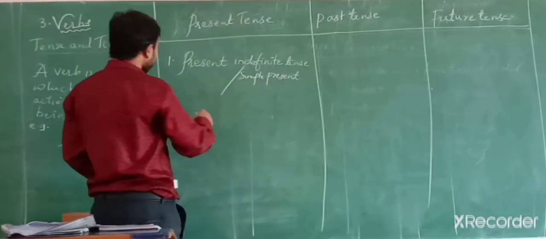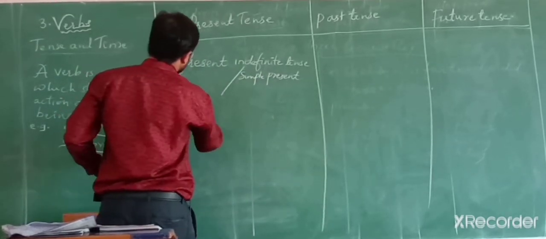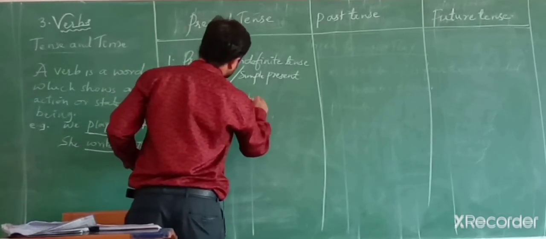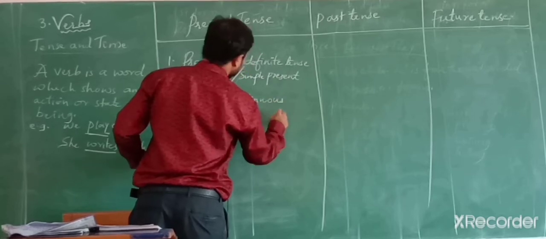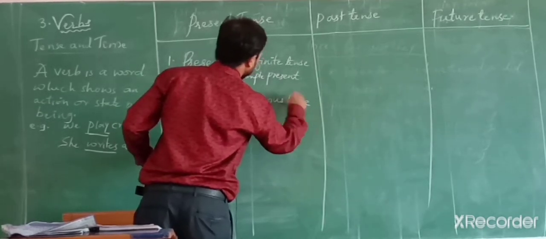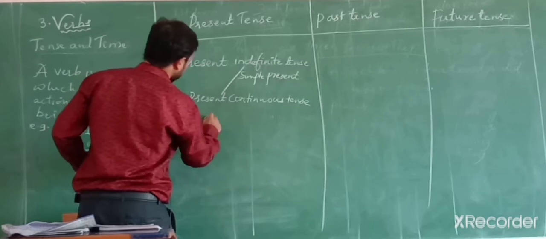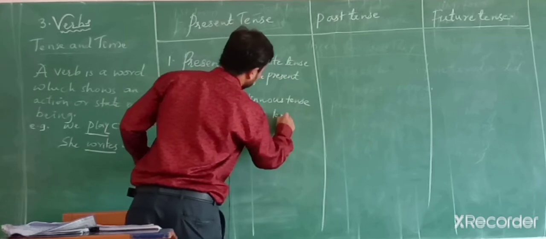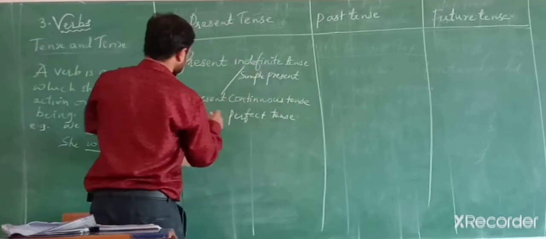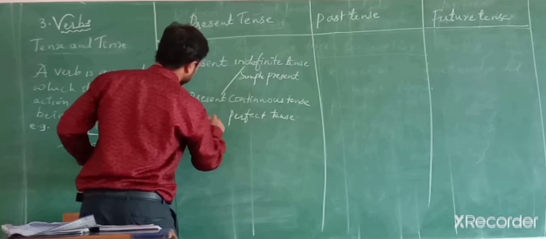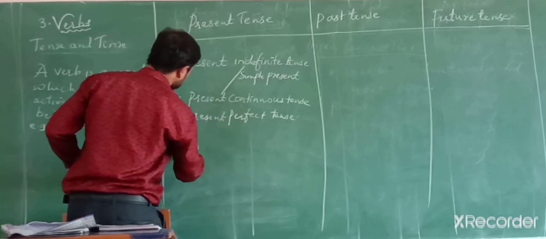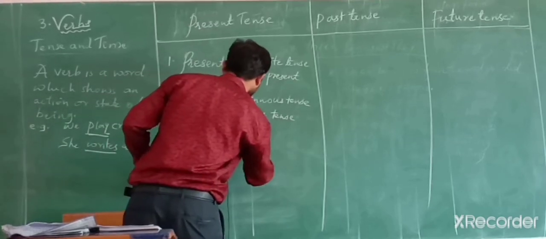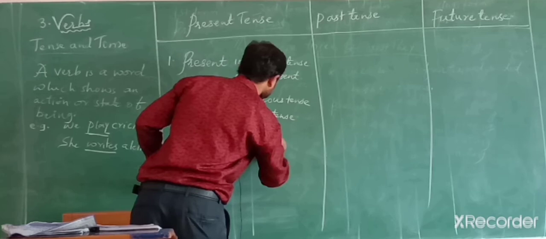Number 2 is present continuous tense. Number 3 is present perfect tense. Number 4 is present perfect continuous tense.